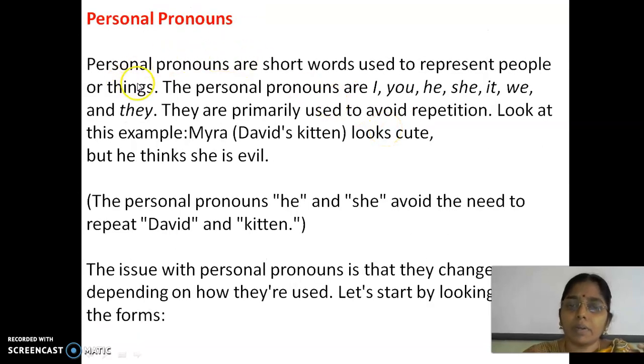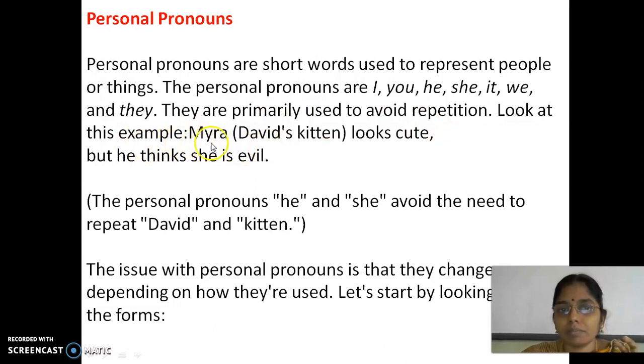Next, again, when we are seeing in depth about personal pronouns, the short words used to represent people or things. The personal pronouns are I, you, he, she, it, we, and they. They are primarily used to avoid repetition. Very good. So to avoid repetition, this is an important point to be discussed about pronouns. Look at the example here.